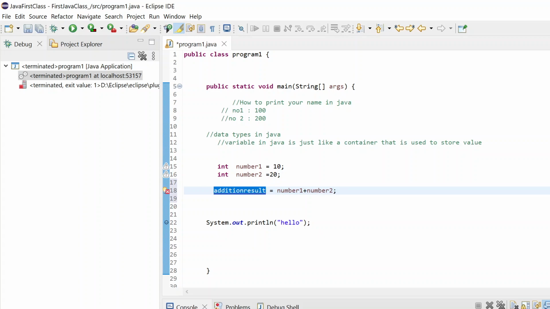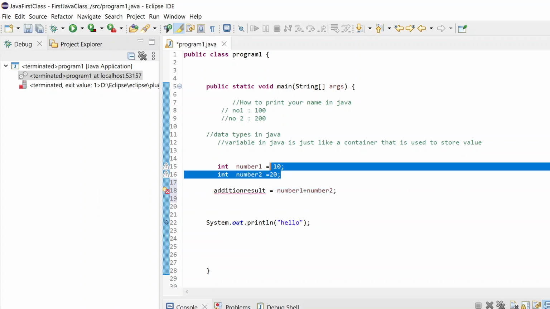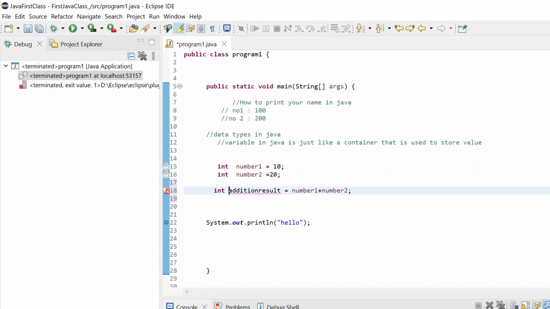Again, both the numbers are integer, so I will say int here, because both the numbers are integer. I cannot say string variable, because these two numbers are integer numbers. So just say int as of now.